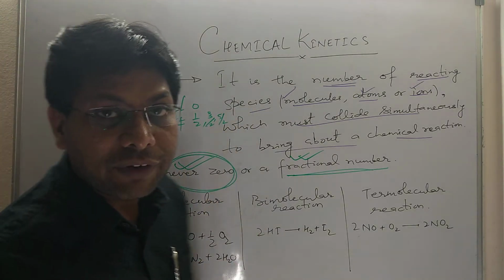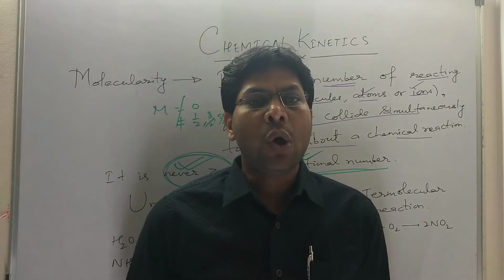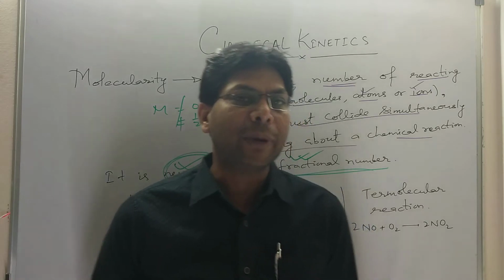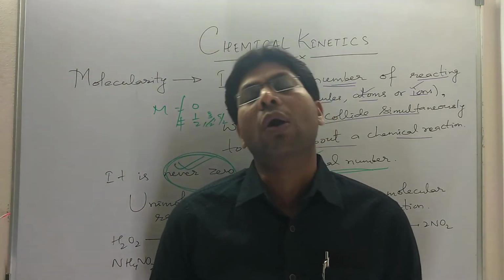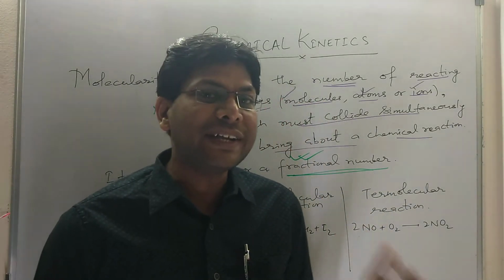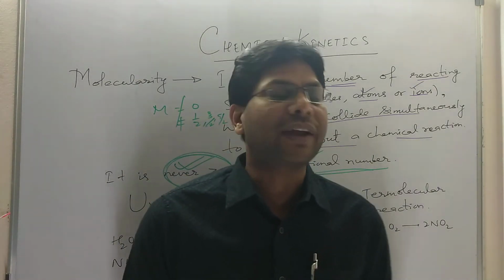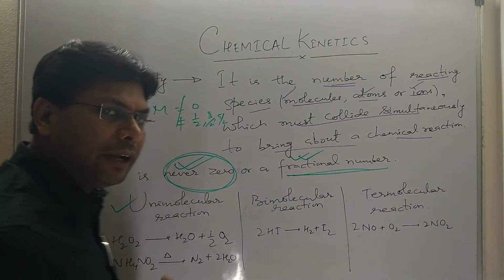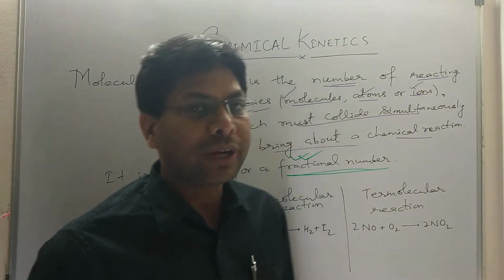And molecularity is defined for an elementary reaction, a reaction which occurs in one step. The reaction which occurs in one step is called an elementary reaction. When a reaction happens in a series of elementary reactions, it is called a complex reaction. In a complex reaction, we look for the rate determining step. The slowest step is called the rate determining step.